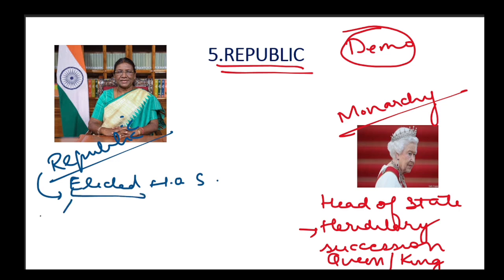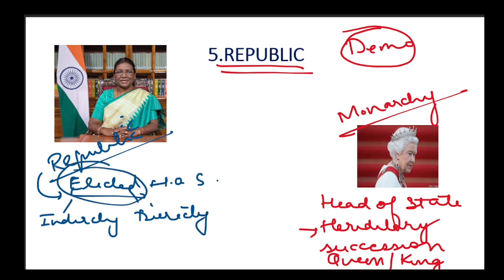Okay, either they are indirectly elected or directly elected, that does not matter. What matters is that they are elected, right, and for a fixed period of time. So republic means that you are elected, and they are always elected in a republic. So in India our president is elected. However in Britain, ये जो monarchy का example है, this is of Britain. Okay, all right, so I hope this is clear.